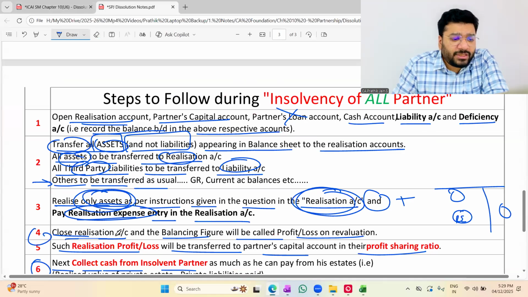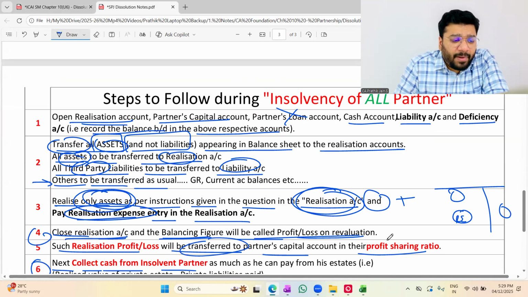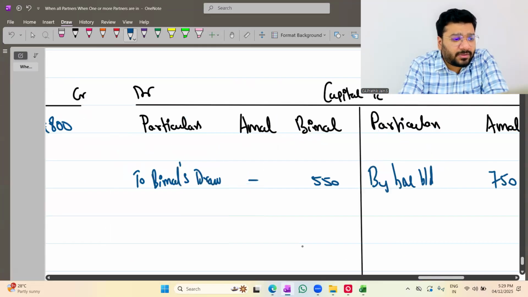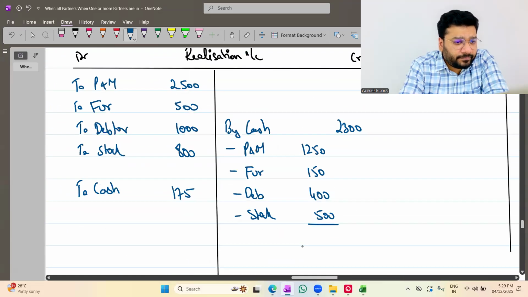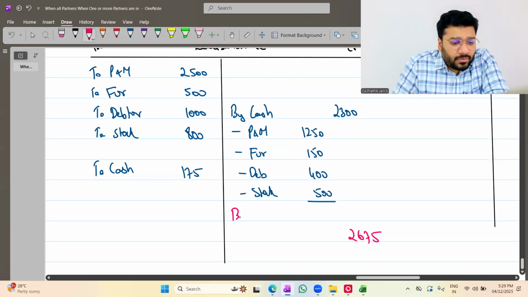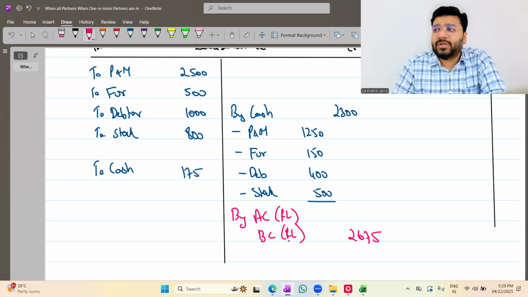Now, close the realization account and the balance figure is called profit and loss and revaluation, which will be transferred to the partners' capital accounts in their profit sharing ratio. So please tell me, what is the profit and loss? Loss of 2675. So by Amal's capital and Bimal's capital, which is realization loss. How much individually?